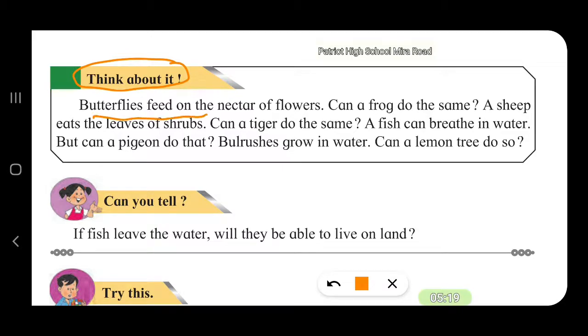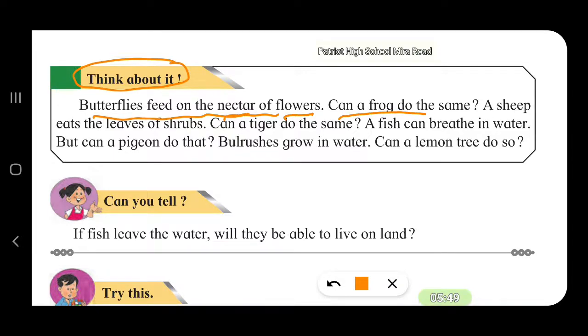Butterflies feed on the nectar of flowers. You will find the butterflies fluttering on the flowers. So they try to find nectar. Nectar is a sweet liquid inside the flower. At the base of the flower, you have a clear, sweet liquid that is known as the nectar. The butterflies feed on the nectar of the flowers.